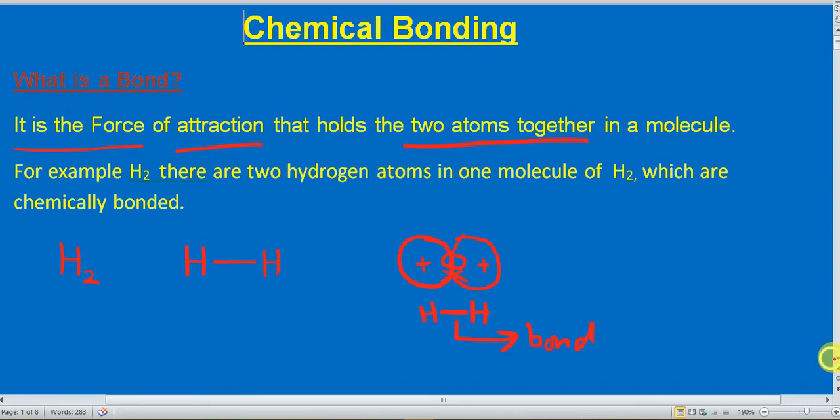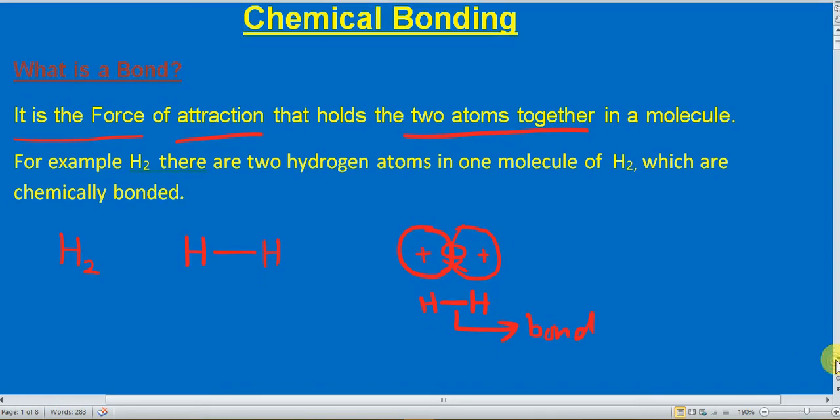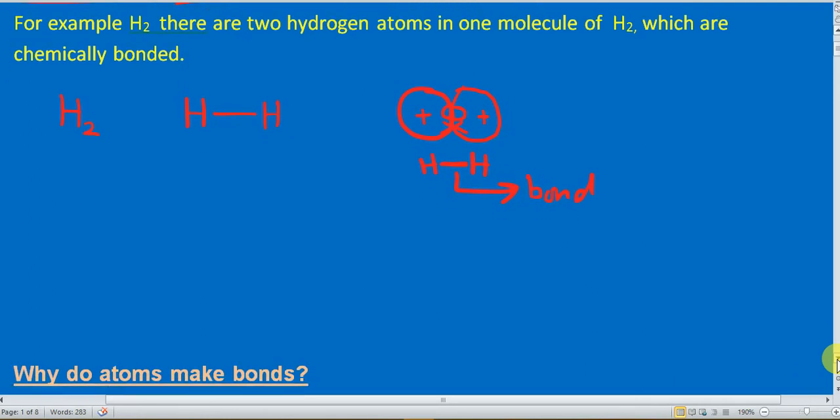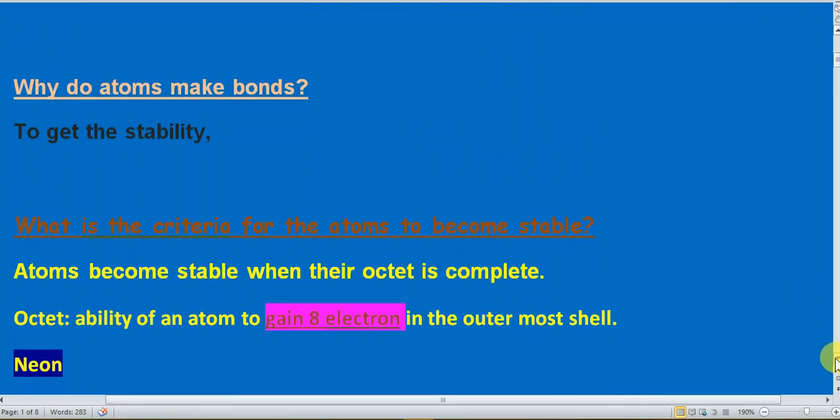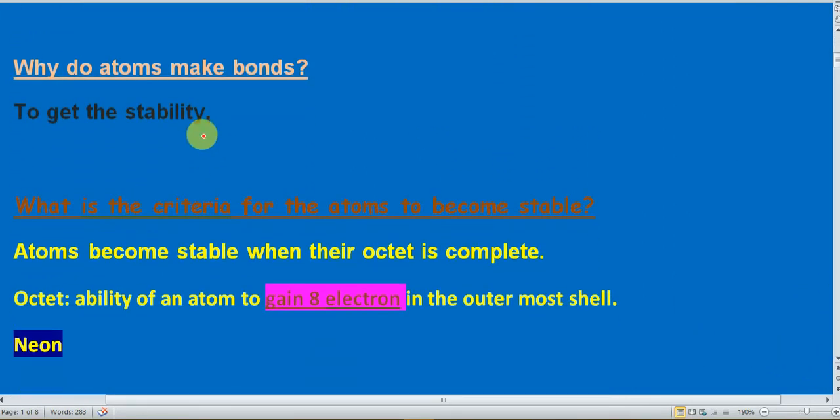The second question is, why do atoms make bonds? This is the single line answer: to get the stability. To get the stability, atom makes bond.